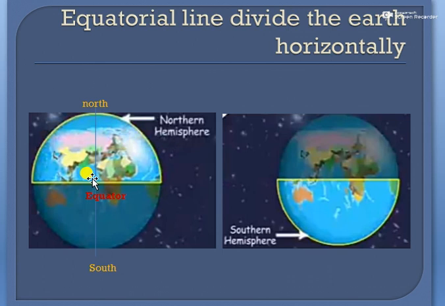So the prime meridian divides the Earth vertically into eastern and western hemispheres, while the equatorial line, which is drawn from east to west, divides the Earth into northern and southern hemispheres.